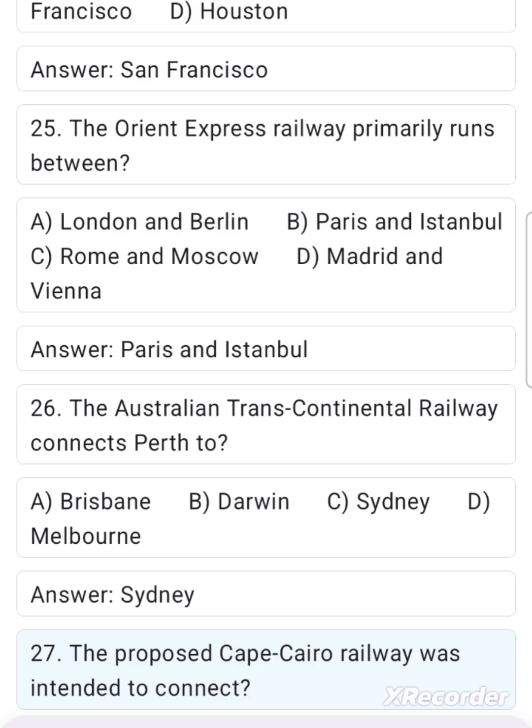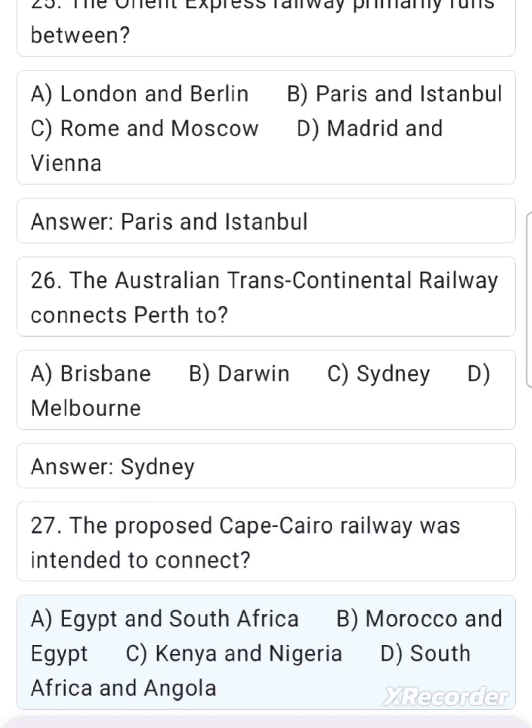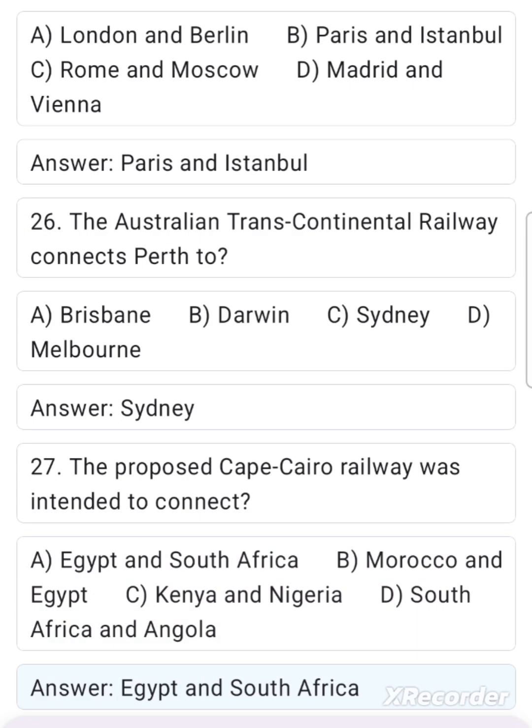27. The proposed Cape Cairo Railway was intended to connect A. Egypt and South Africa. B. Morocco and Egypt. C. Kenya and Nigeria. D. South Africa and Angola. Answer. Egypt and South Africa.